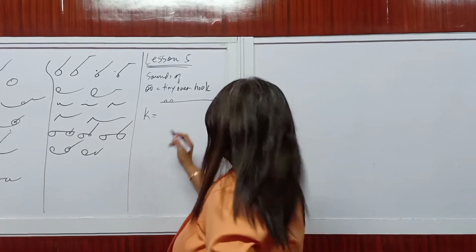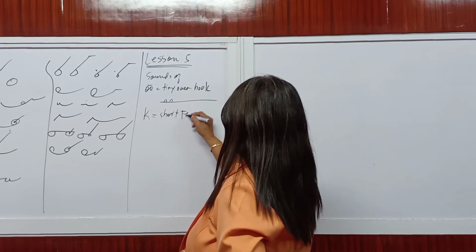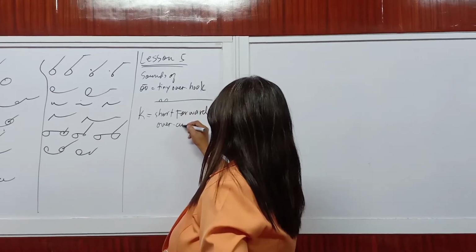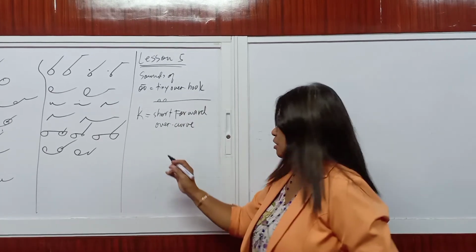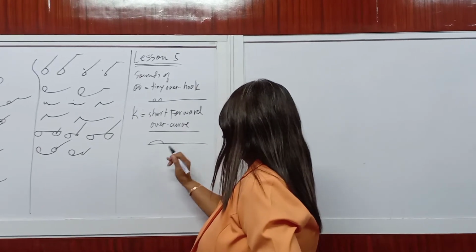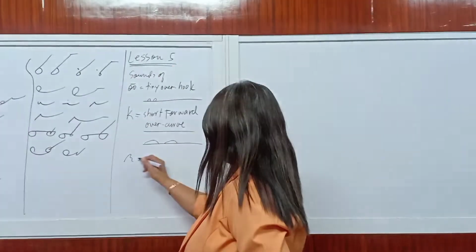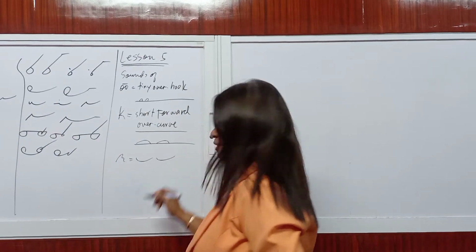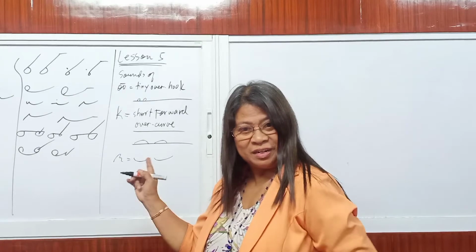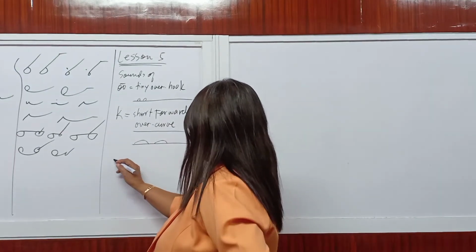Another one is the sound of K. K is represented by a short forward. Forward, ibig sabihin, paunahan. Over curve. Okay? So, if this is the line of writing, then your letter K is this one. Where is the K? So, you remember letter R is represented by this outline. Okay? So, yun naman po yung asawa ng K. Yan, binahanapan na rin siya ng asawa.